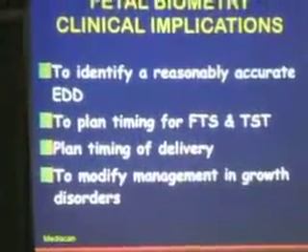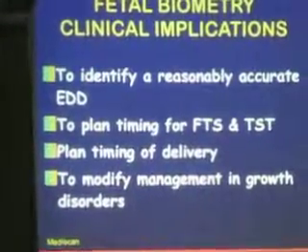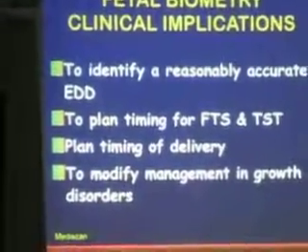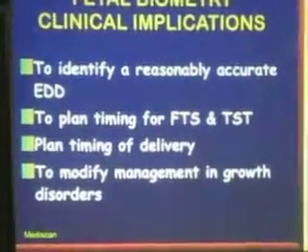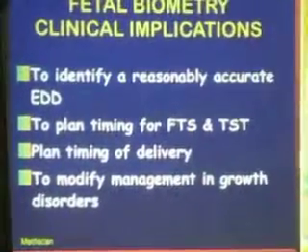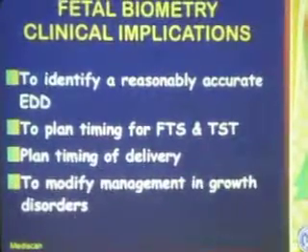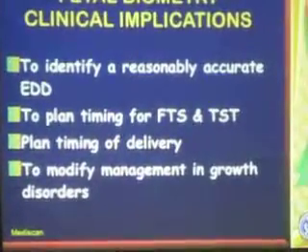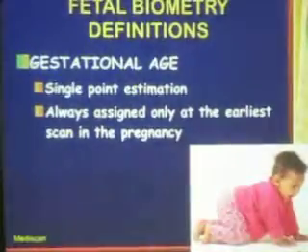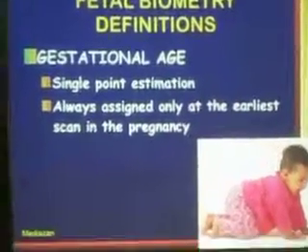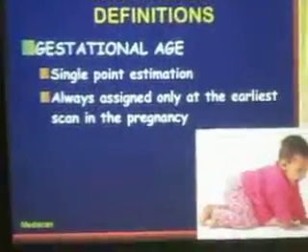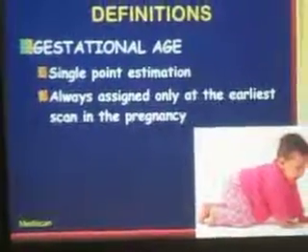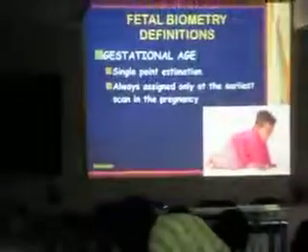So we only want to predict EDD to plan timing for FTS and TSC. So it says 16 weeks by dates, but when scanned it shows only 12 weeks. So we need that date because 12 weeks means she can go for first trimester screening. 16 weeks means she must go through second trimester screening. So if you find growth disorders, it also helps you to modify. Now, we will define two terminologies. One is called gestational age, the other is called growth. Gestational age is a single point estimation of the age of the baby.